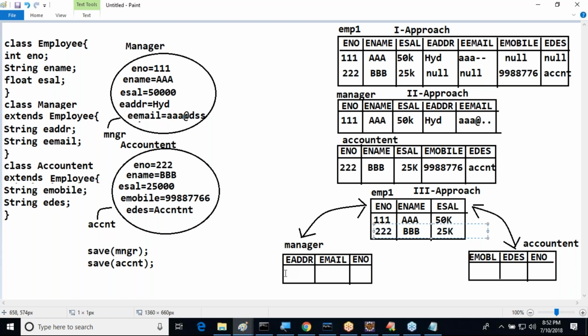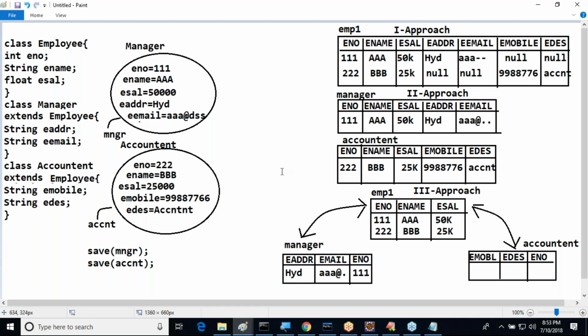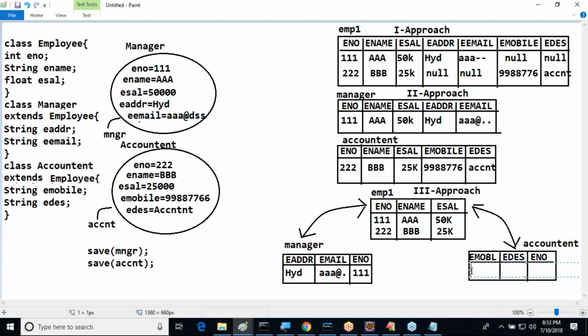Okay. In the manager table, only one record will be stored. What about this record? EADDR is ID batch. E-email is AAA at the rate something else. ENO is 111. That is the reference key between the parent table and child table. Next one is mobile number. Regarding the accountant, one record will be stored here. Right, sir. Mobile number is which one?